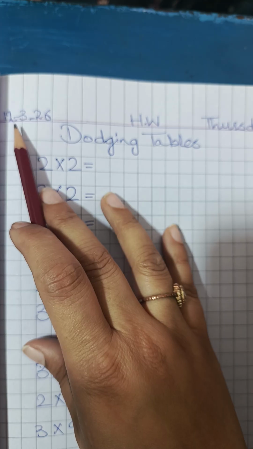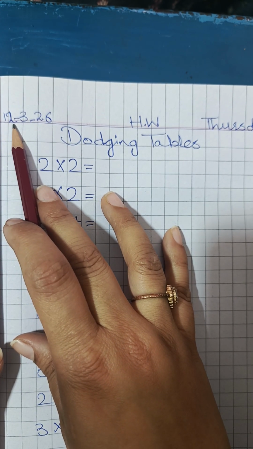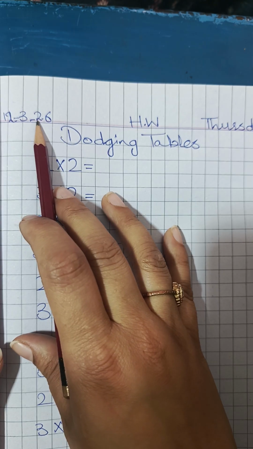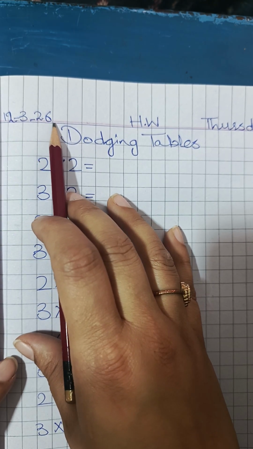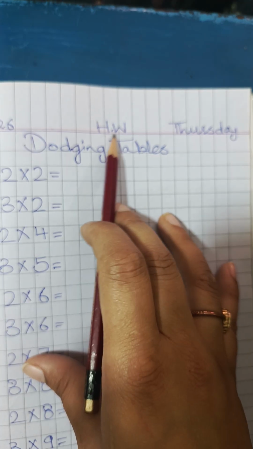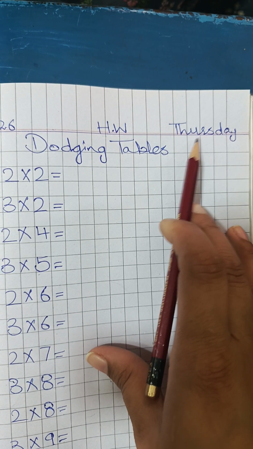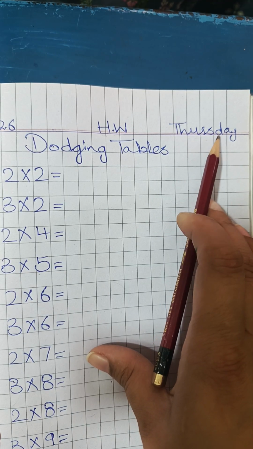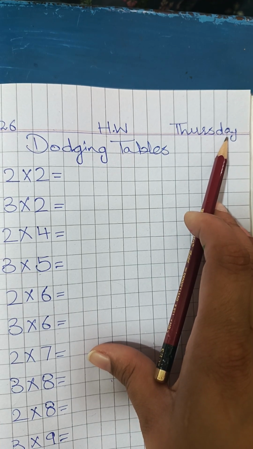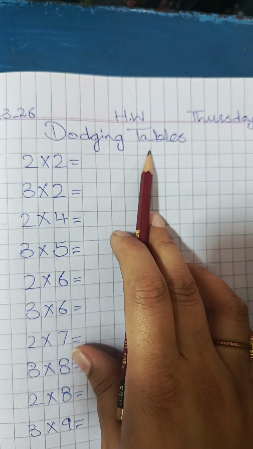First of all, write the date, and the date is 12-3-26, 12th March 2026. HW, homework, and the day is Thursday. THURSDAY, day, Thursday. Today we are going to do dodging tables.